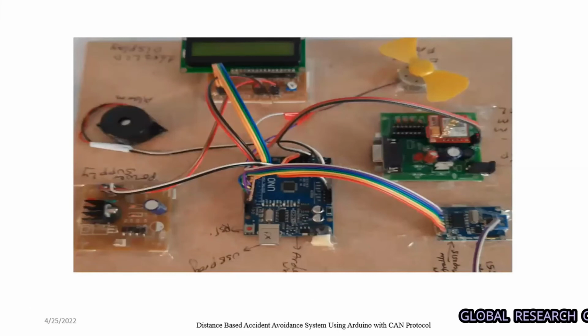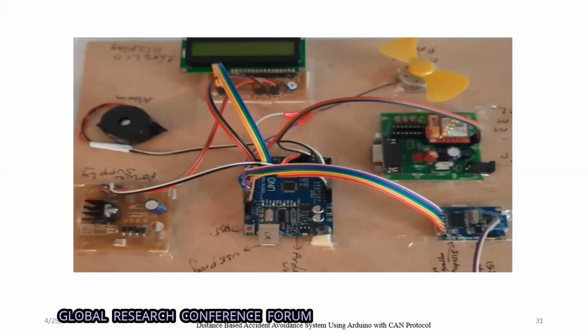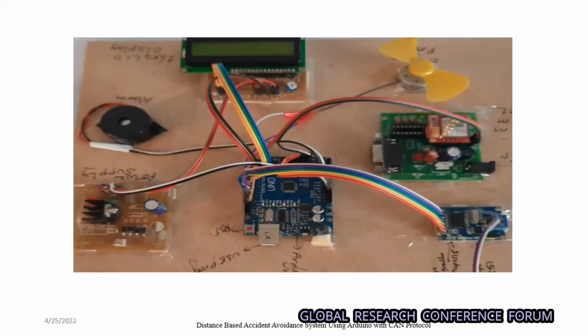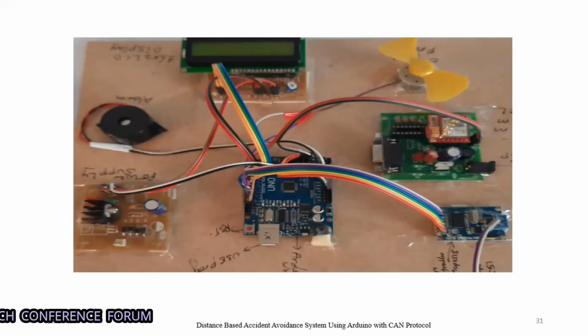Okay, so this is the receiver module. Here you can see the motor also, which is the actual engine of the vehicle, but this is a prototype, so we use a DC motor over here. Second one is a buzzer. You can see here, and on the right bottom you can see the CAN receiver module. Next.